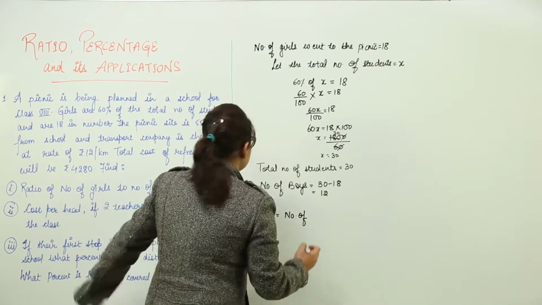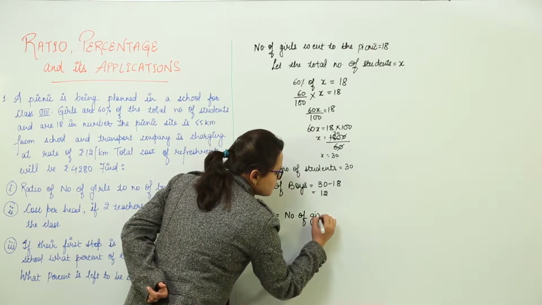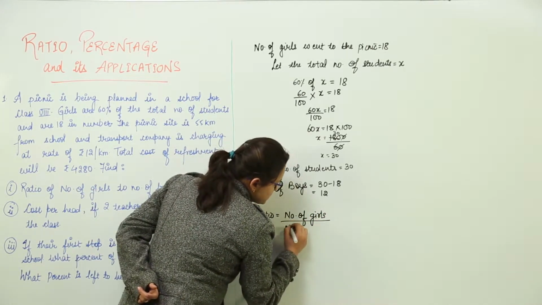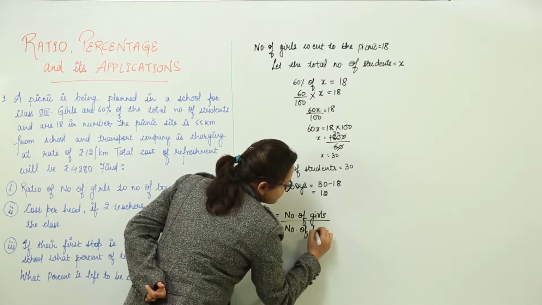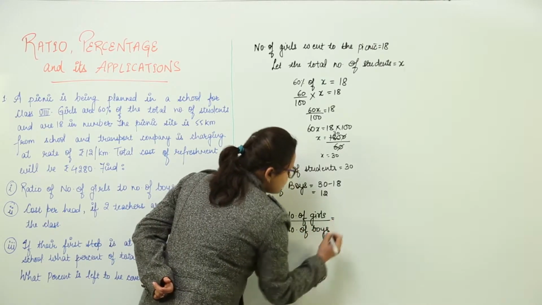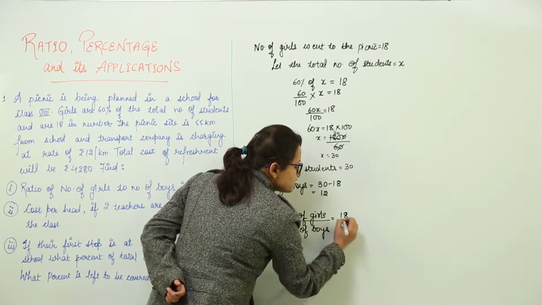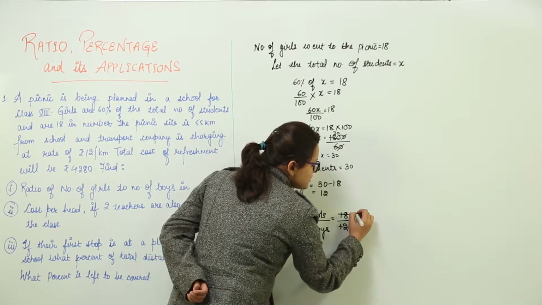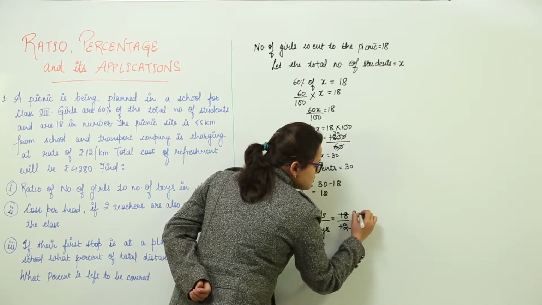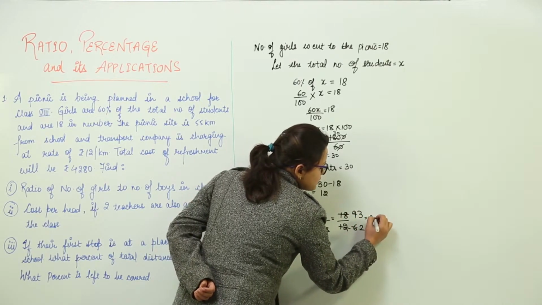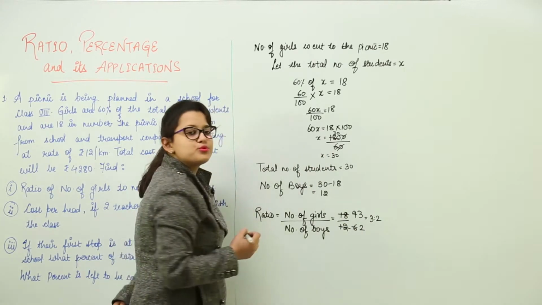Over here they are asking for the ratio of girls to boys. So for girls it is 18 and for boys it is 12. Simplifying this, 2 6s are 12, 2 9s are 18, 3 2s are 6, 3 3s are 9. The ratio comes out to be 3:2.